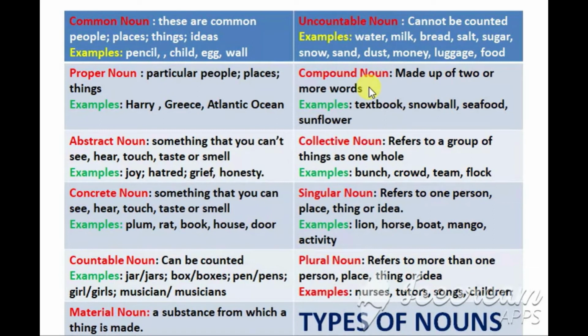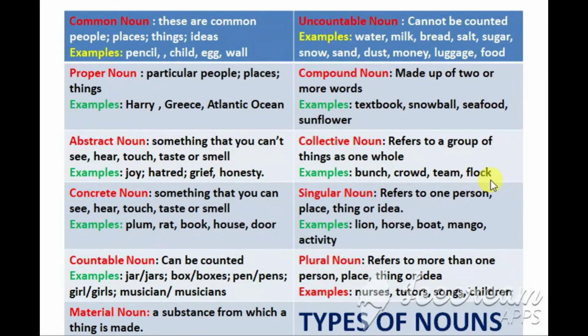Now what are compound nouns? Compound nouns are made up of two or more words. Like textbook, it is made up of text and book. Then snowball, made up of snow and ball. Seafood, made from sea and food. And sunflower, sun and flower. So these are all examples of compound nouns.